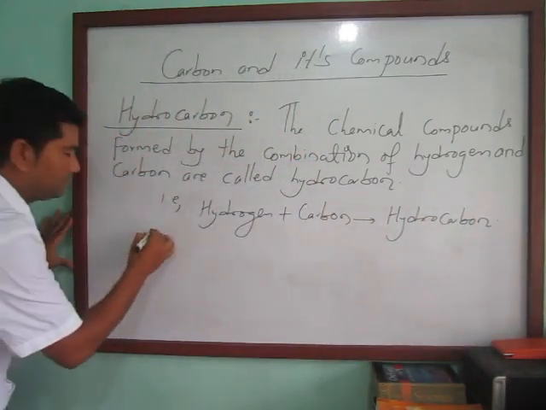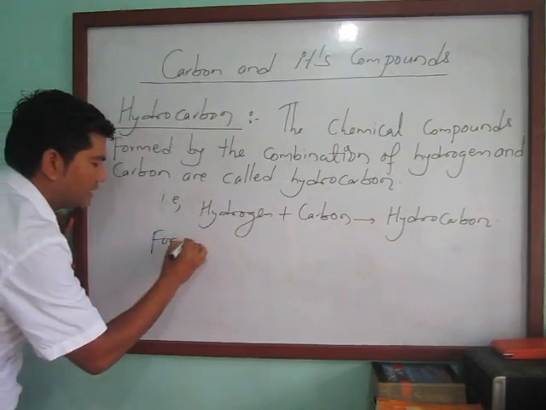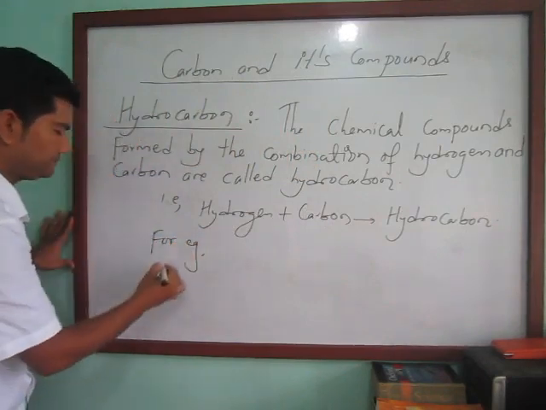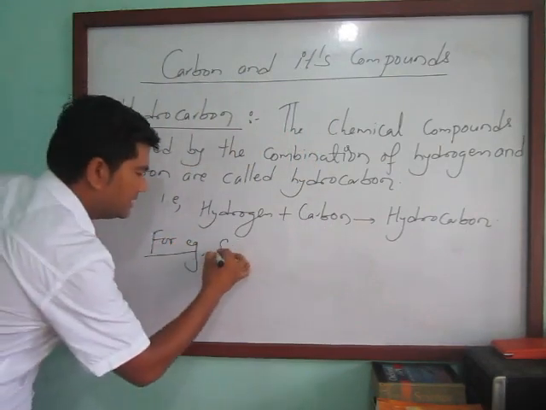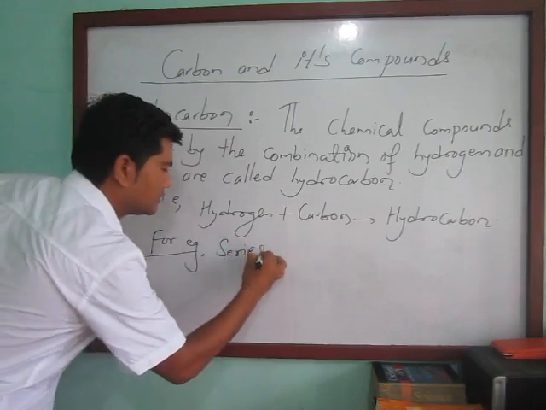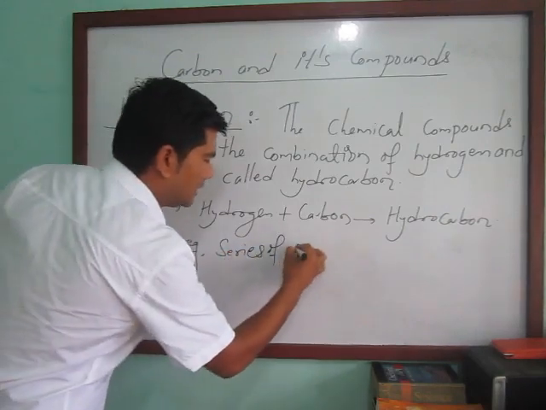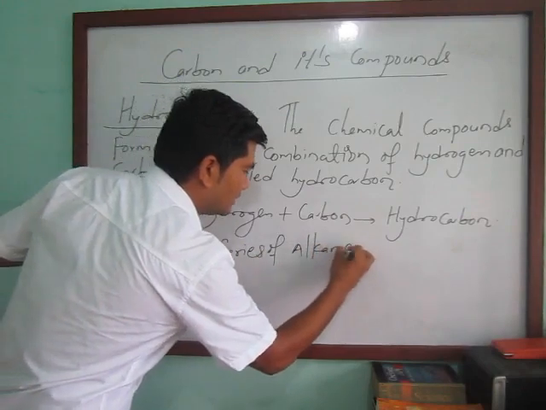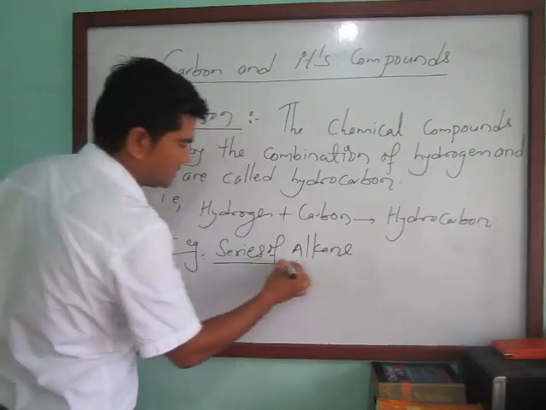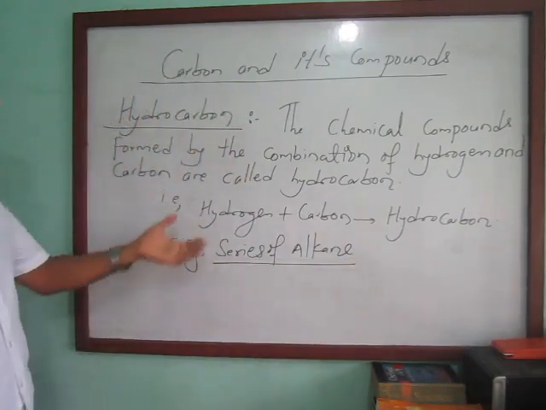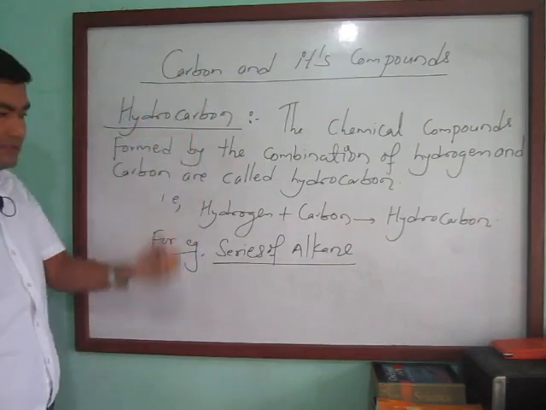For example, the series of alkanes. All the series of alkanes come under the examples of hydrocarbons.